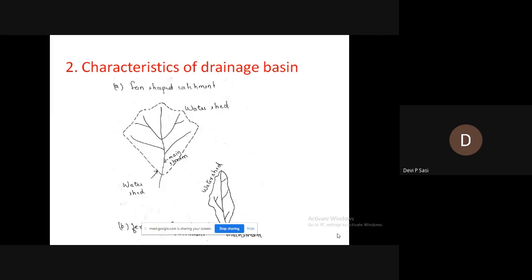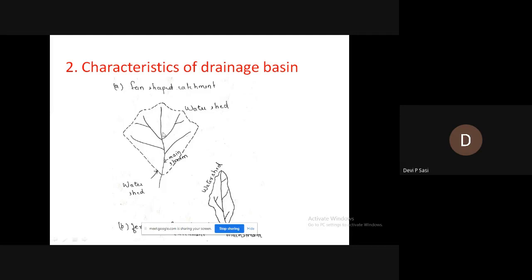Second one is characteristics of drainage basin. A drainage basin can be either fan shaped or it can be fern shaped. A fan shaped drainage basin produces greater runoff than a fern shaped drainage basin.